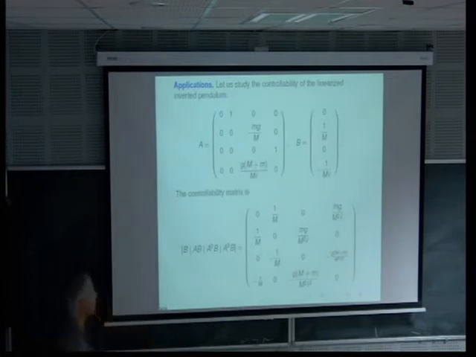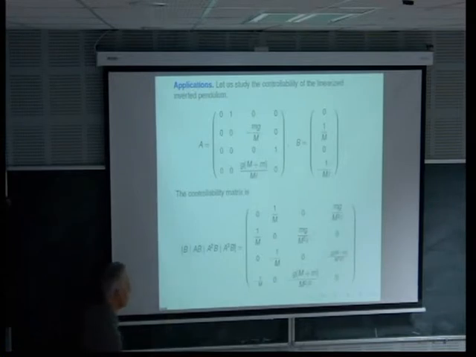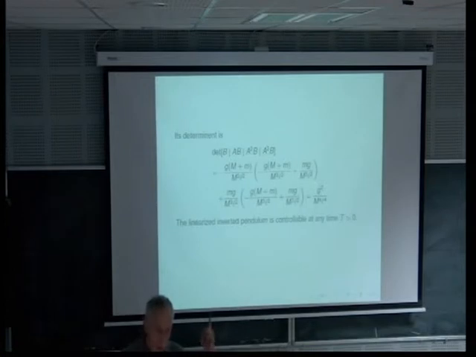So let us make some computation. For the inverted pendulum, we can explicitly compute A and B by writing the linearization of the system, and we can compute the controllability matrix. We can check the Kalman condition, and we compute the determinant of this matrix and see that it is positive. So the matrix is of full rank. It means that for the inverted pendulum, the linearized system is controllable. It does not mean anything about the nonlinear system. It's just the linear one.